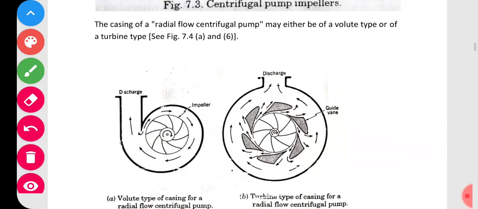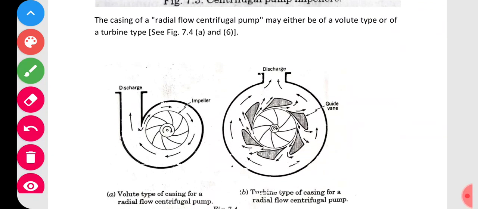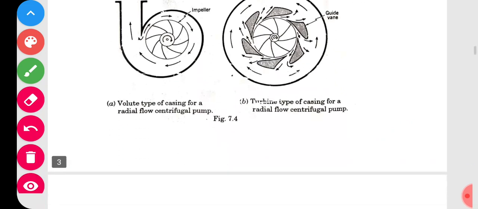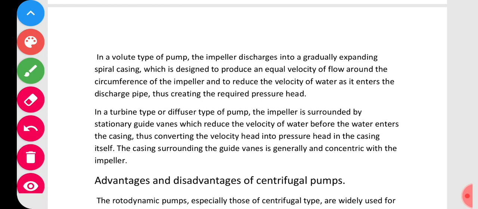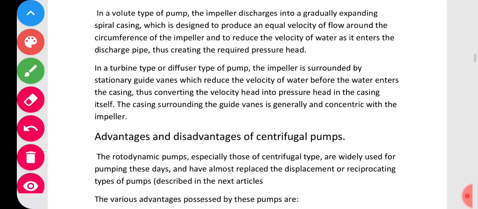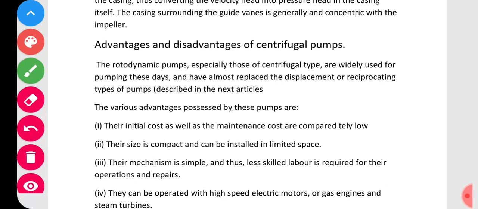The casing of a radial flow centrifugal pump may be either of volute type or turbine type. We can say this one is volute type, and this one is turbine type. So we are using radial flow centrifugal pumps in most of the cases in water supply schemes. That much you understand. Now let us go ahead. All these details I have simply written just for your understanding. You please go through them. I am not going to read all those things. Very simple. From an exam point of view, it is not much important.